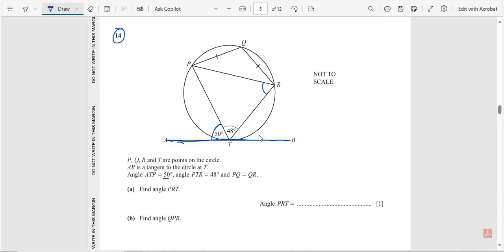We know that this angle and this angle are alternate angles.